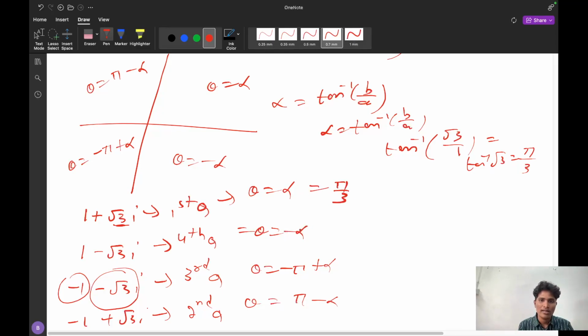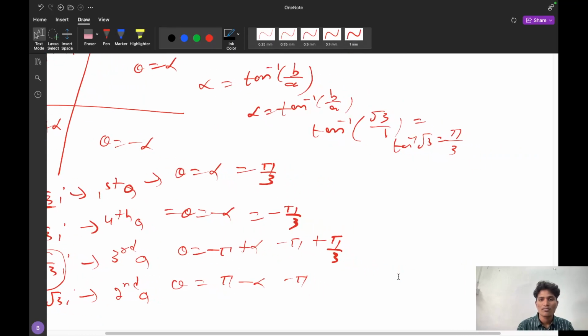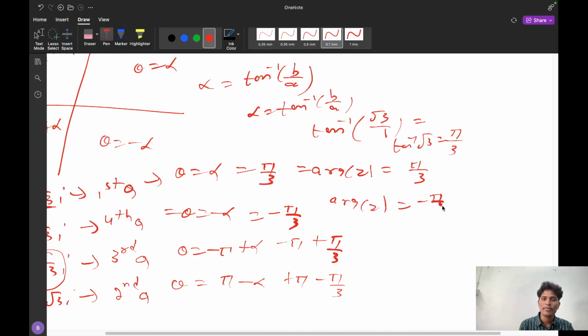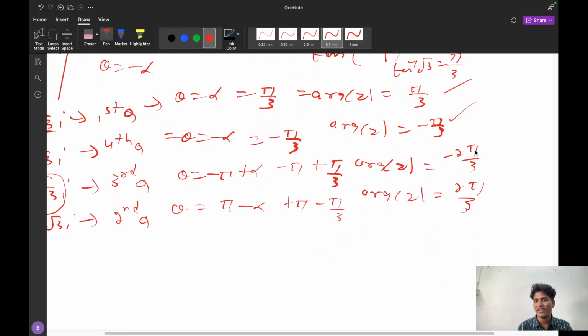This is the argument, and this is minus pi by 3, and this is minus pi plus pi by 3, and this is pi minus pi by 3. So the argument of z is equal to pi by 3 here, and the argument of z is equal to minus pi by 3 here, and here the argument of z is equal to minus pi plus pi by 3, that is minus 2 pi by 3. Here the argument of z is 2 pi by 3. So if you observe carefully, the argument is different in different quadrants.